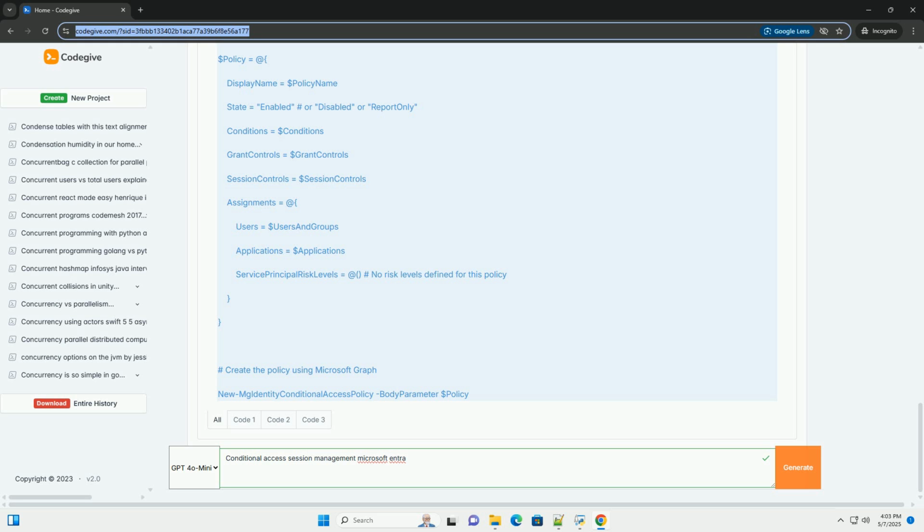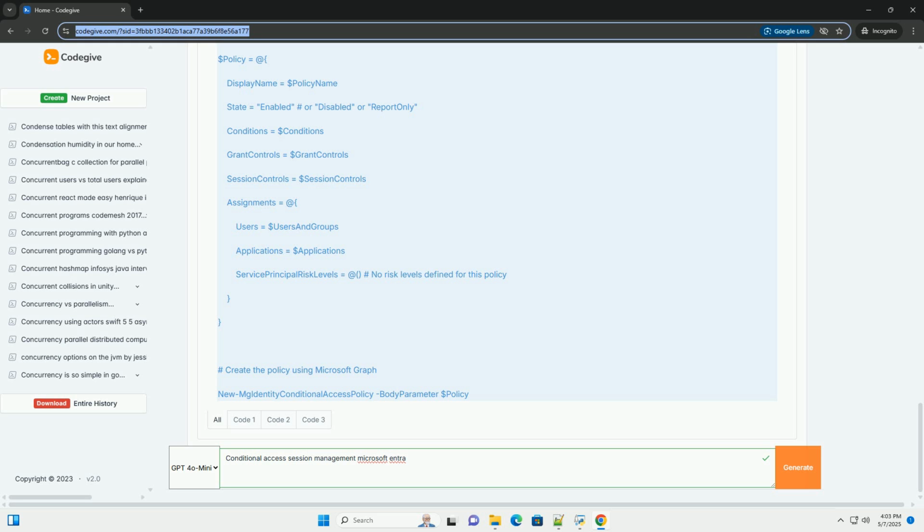Configuration: enable CAE in your Microsoft Entra tenant, if it's not already enabled. Configure the CAE settings within your conditional access policies. Considerations: currently in preview. Requires careful planning and testing to ensure minimal disruption to users.